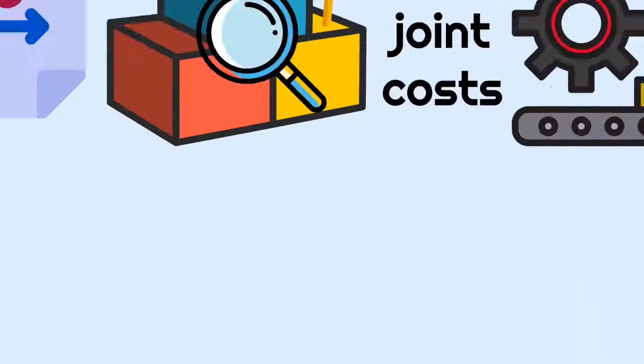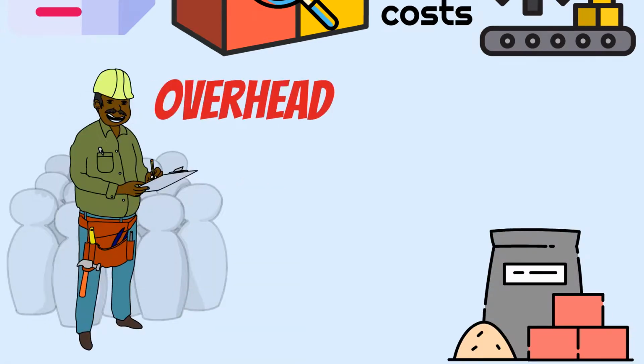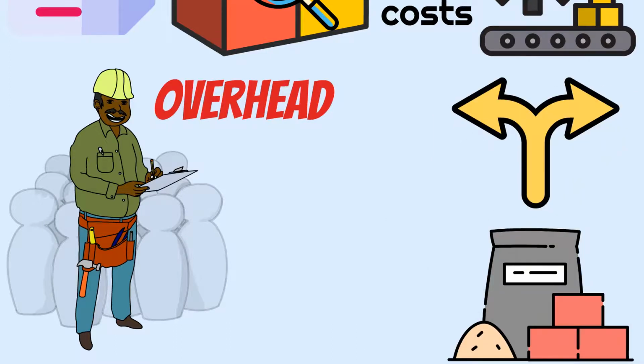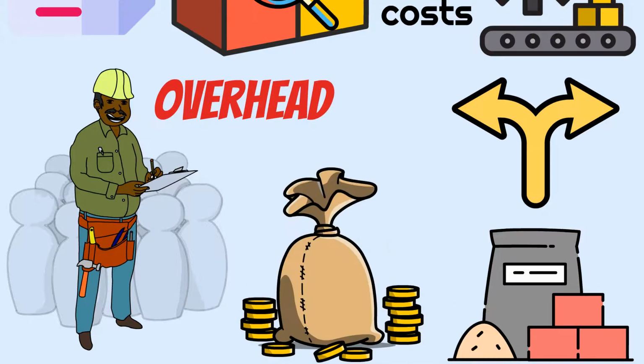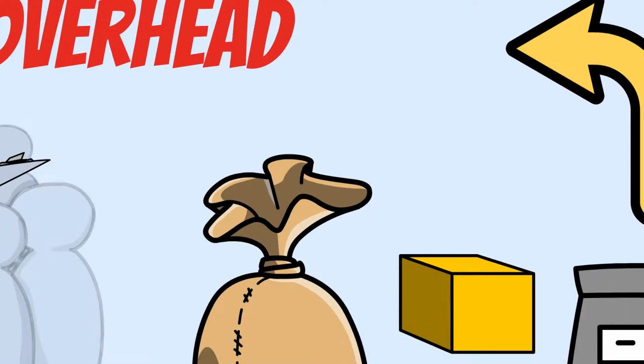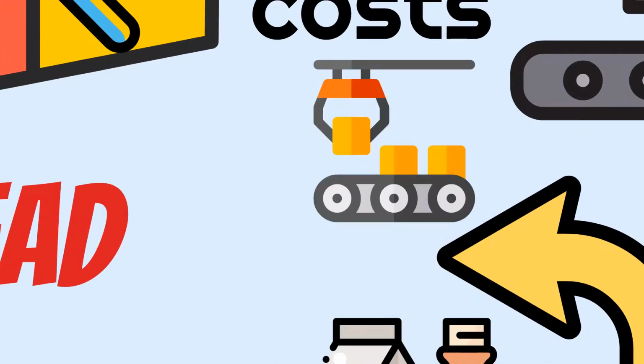Joint costs may include the direct materials, direct labor, and the overhead. Costs incurred after the split off may also include the direct materials, direct labor, and overhead. The costs incurred after the split off point are separable costs and they are allocated to each product as that product incurs them. Byproducts are low value products that occur naturally in producing higher value products.